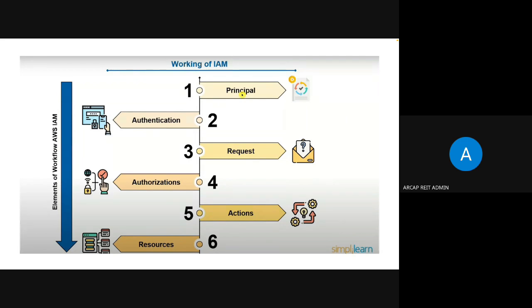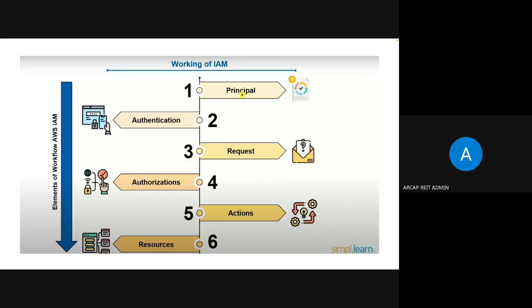So when we are working with IAM, when we are creating a policy or creating any permissions to any resources, there are a few things we need to understand. First one is the principal.